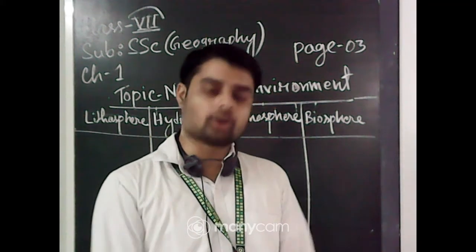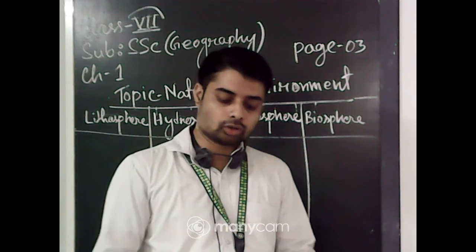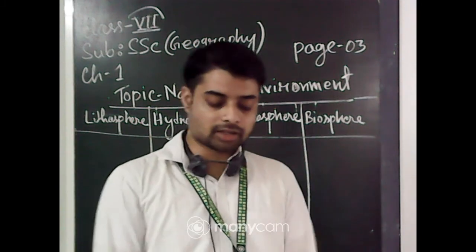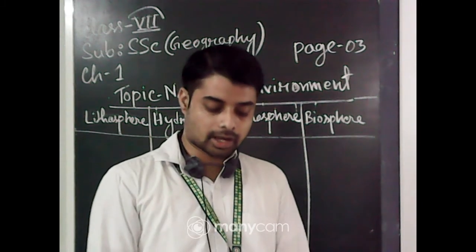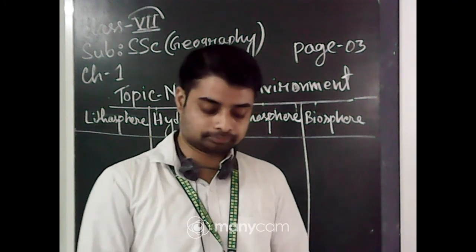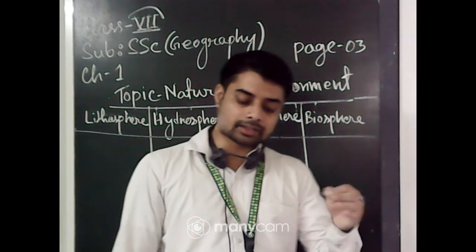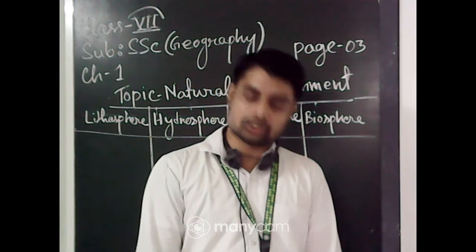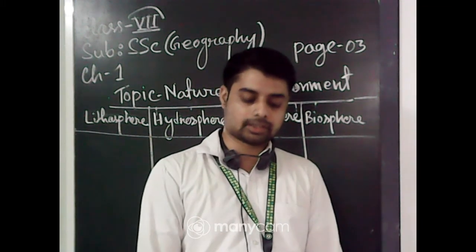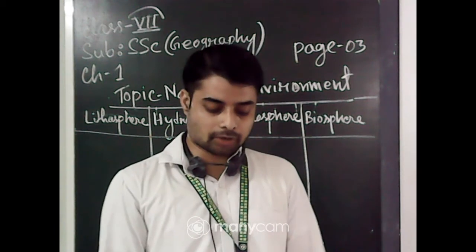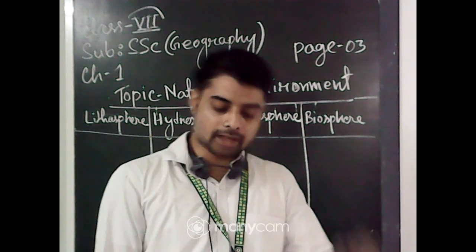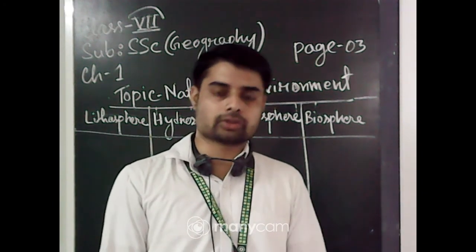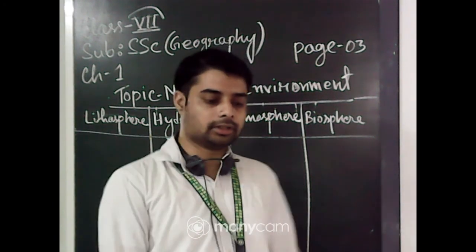So the lithosphere is the solid crust of the land, the hard top layer of the earth, and it is made up of rocks and minerals and covered by a thin layer of soil. So it is an irregular surface with various landforms such as mountains, plateaus, plains, river valleys, etc. And landforms are found over the continents as well as on the ocean floors, meaning the bottom of the oceans is also part of the lithosphere.